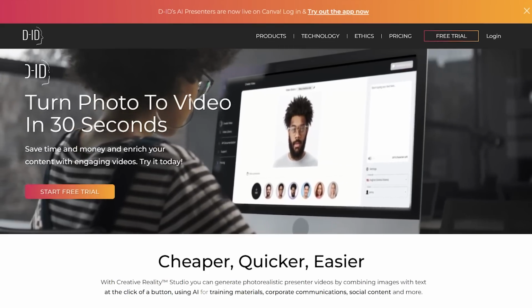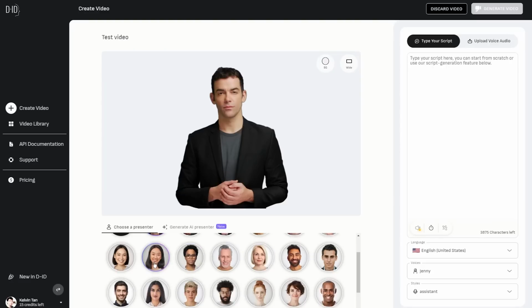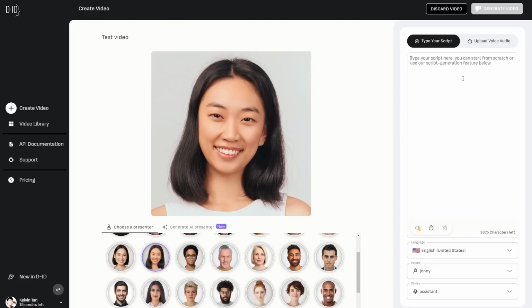Next, DID is a tool that lets you create AI-generated people that can speak. For example, I can choose an avatar, add in the text, and click Generate Video.